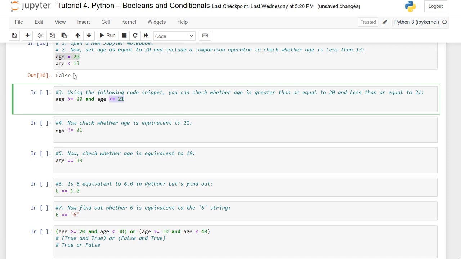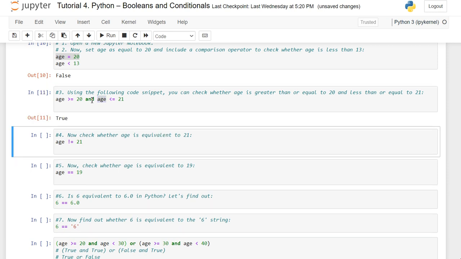As we know age is 20, the first one gives us true. The next expression, age less than or equal to 21, is also true because it does not exceed 21. With the and operator, both operands are true, so we get true.